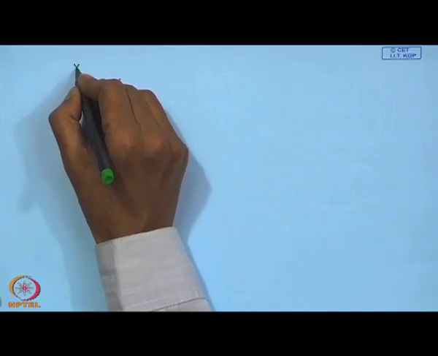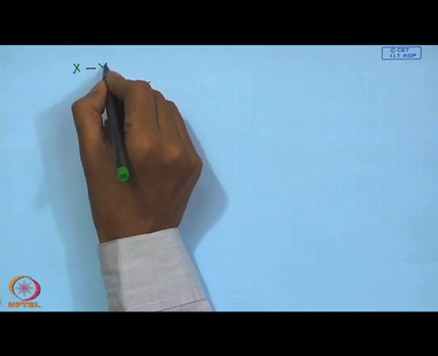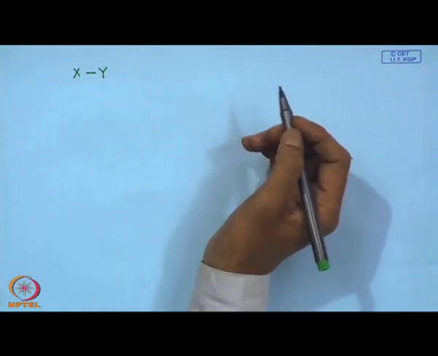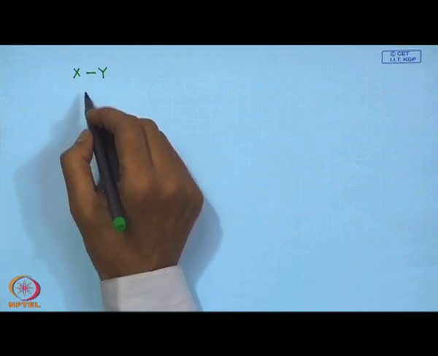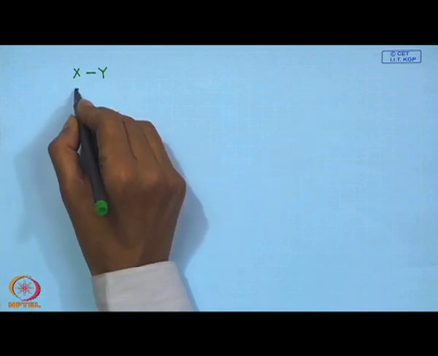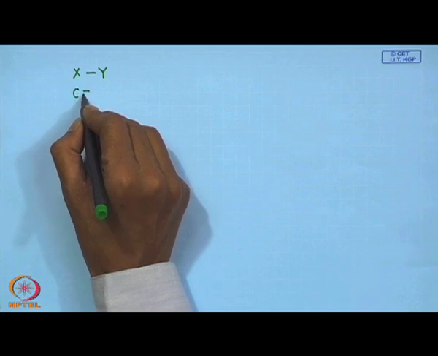So, next we will see another spectroscopic technique which is very much similar to the infrared stretching frequencies, which is Raman spectroscopy. How can Raman spectroscopy be useful for determining some of these compounds in the high spin and low spin state? Whenever we have a covalent bond or a coordinate bond such as X and Y bound together, it can be a simple molecule like carbon monoxide also.